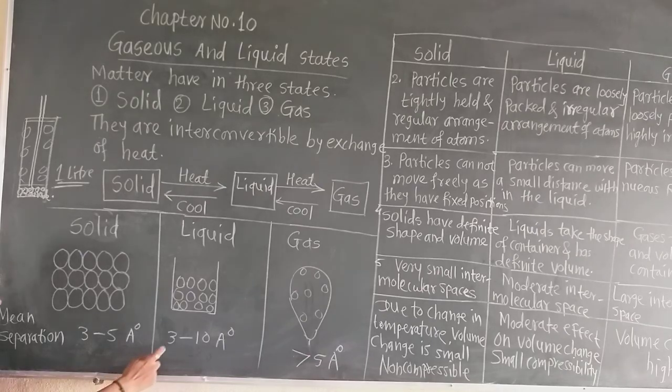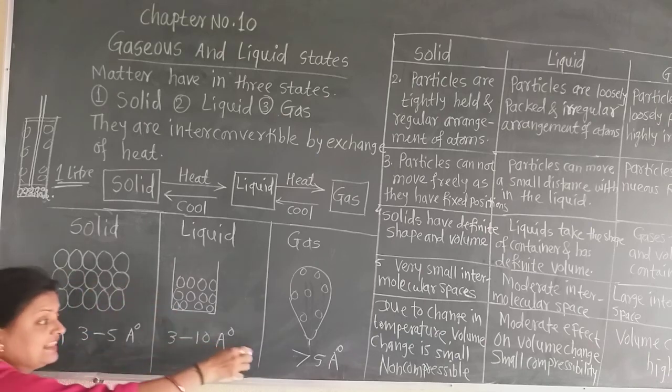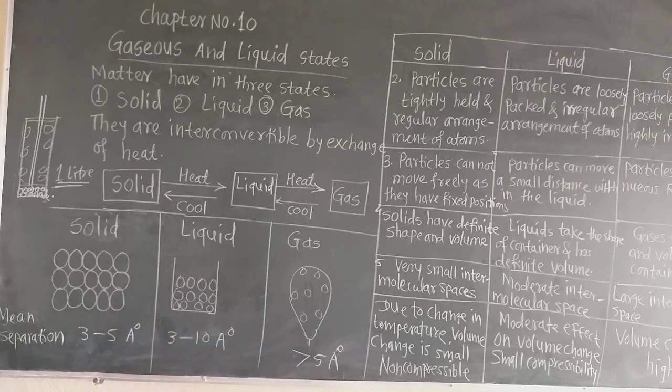In case of liquid, angstrom is very small, 10 raised to minus 10 meter. Now in case of liquids, it is about 3 to 10 angstrom, somewhat larger. But in case of gas, it is always greater than 5 angstrom. Very large intermolecular spaces are there.